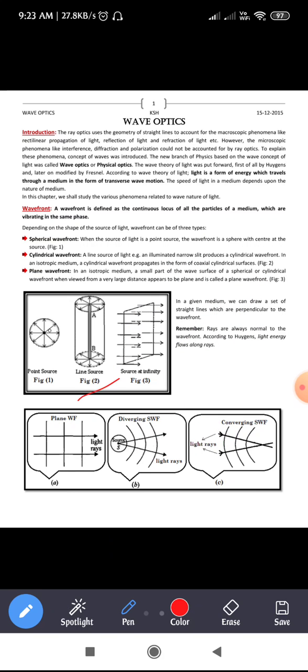So in figure B you can see there. Suppose we take a line source. We will take this point here. As you know, light travels in all directions, right? Again the same thing, let us say the particles which are in the same phase, I will indicate by an arrow mark.